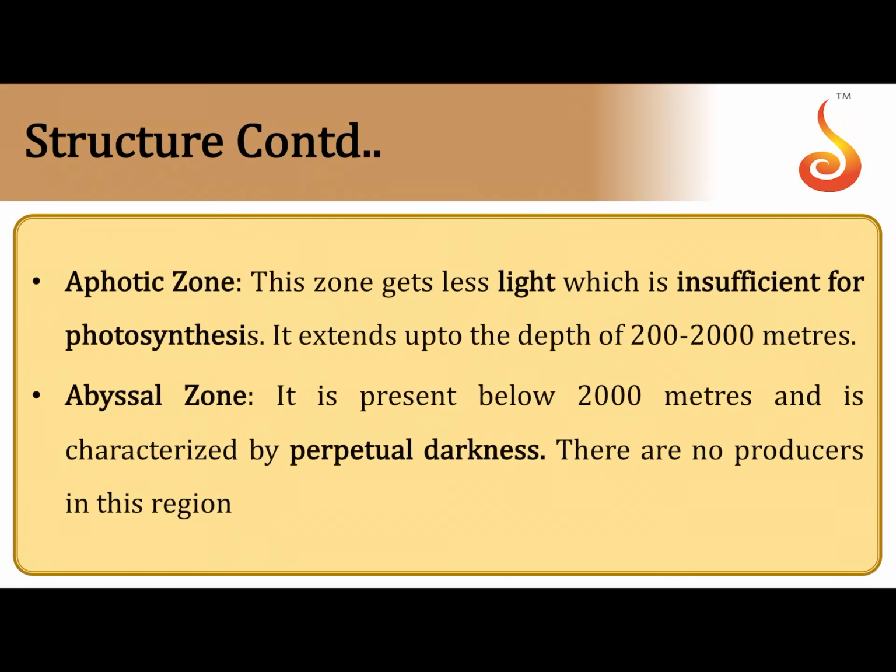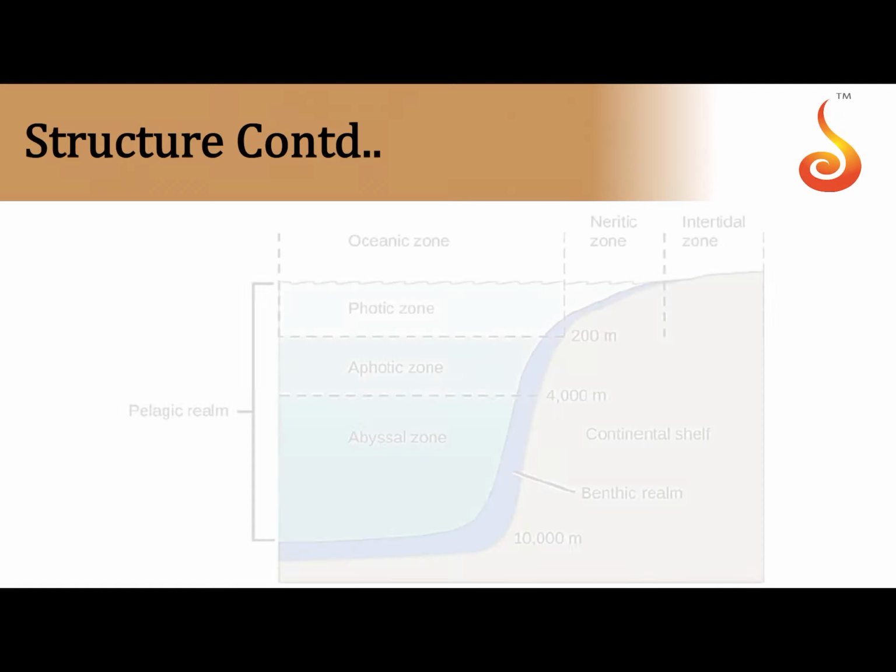And then we have the zone where there is very little light, which is not sufficient for the process of photosynthesis. It extends somewhere between 200 to 2000 or 200 to 4000 meters. And then comes the abyssal zone, where there is absolutely no light and there is perpetual darkness. It extends beyond 2000 or 4000 meters, where photosynthesis cannot happen at all.